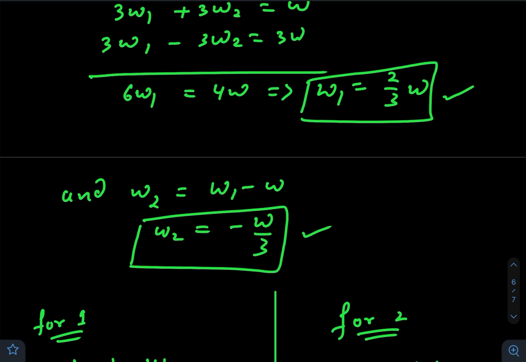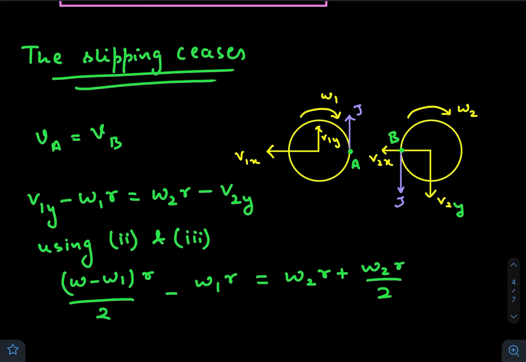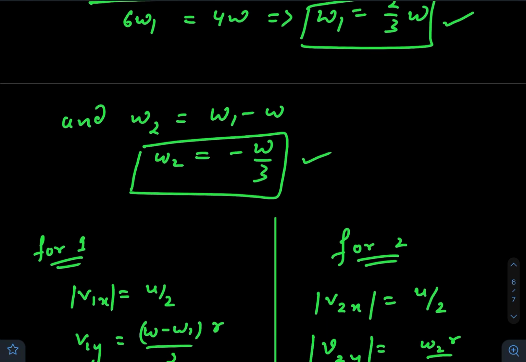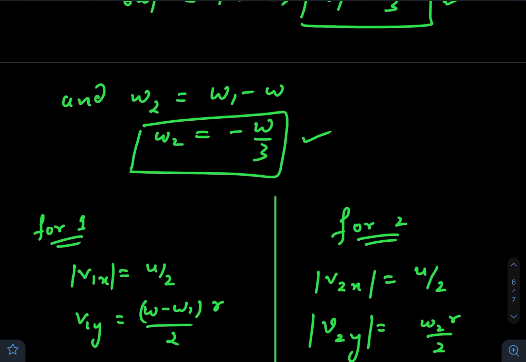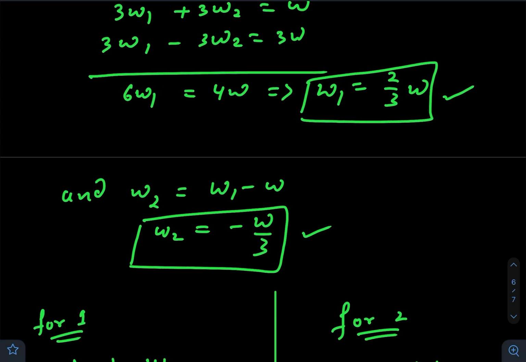That means just after the collision, the second disk will start rotating in the opposite direction of our predefined direction, right? So we have considered it will rotate in the clockwise direction, but after collision it will rotate in the anti-clockwise direction. So the negative sign symbolizes that result. Okay, so we have already got the two angular velocities.